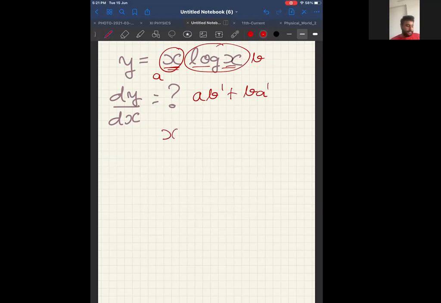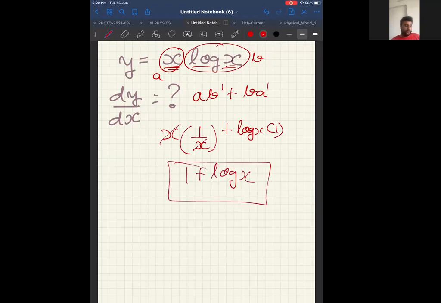A as it is, differentiation of log x is 1 by x, plus log x as it is, differentiation of x is 1. x and x cancel. Therefore, my answer will be 1 plus log x.